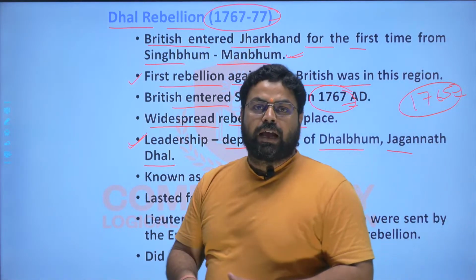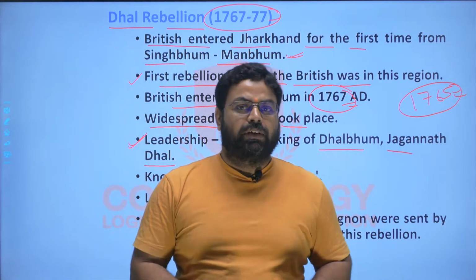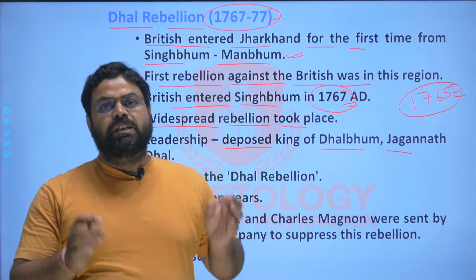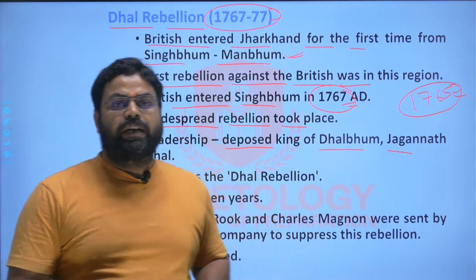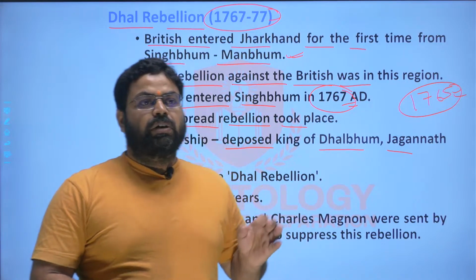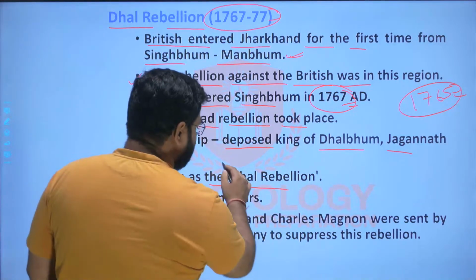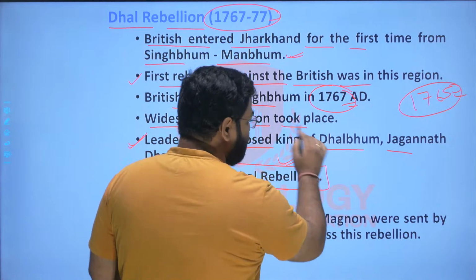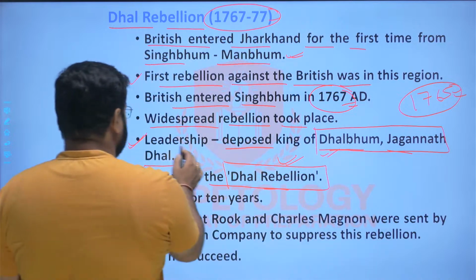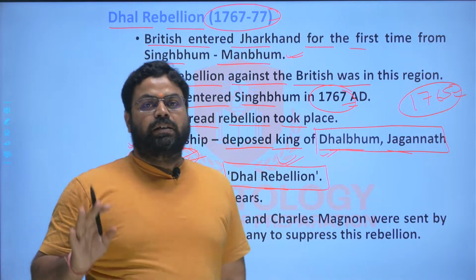So the king as well as his subjects had rebelled against the Britishers collectively, and because of that the fierceness of this rebellion was too big for the British Empire, which was a force to be reckoned with, right? And this is known as the Dhal rebellion, because the leadership to this rebellion was provided by Jagannath Dhal, the king of Dhalbhum region, and that is why this is known as the Dhal rebellion, right?